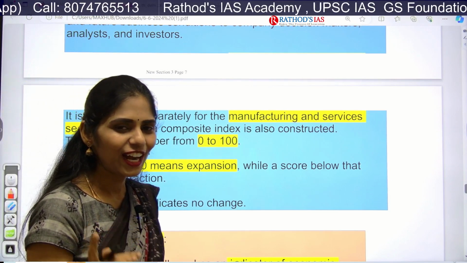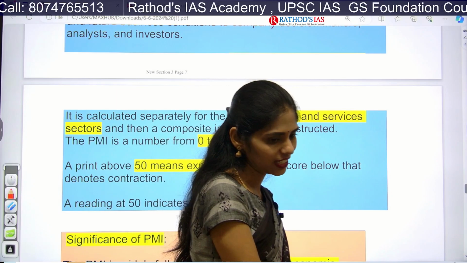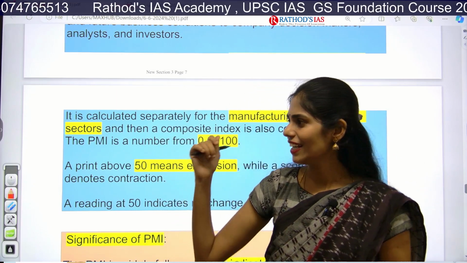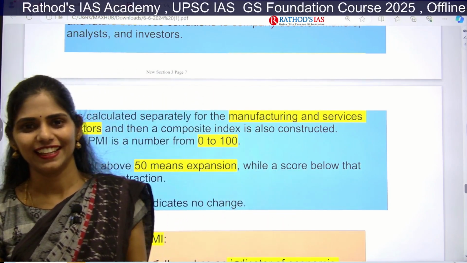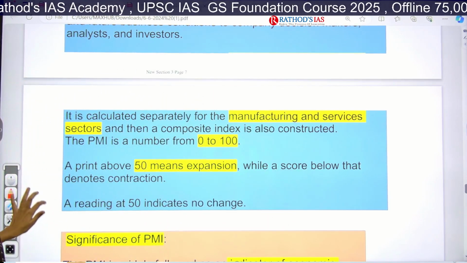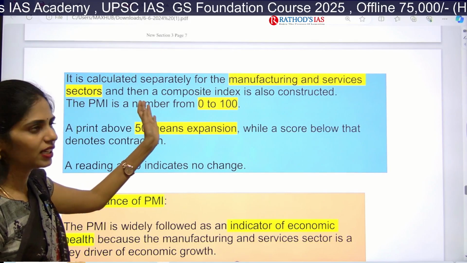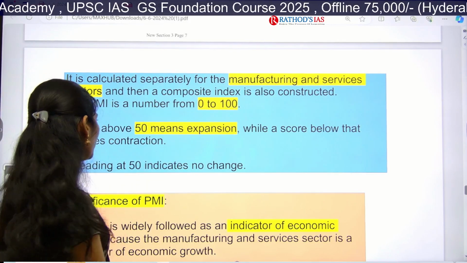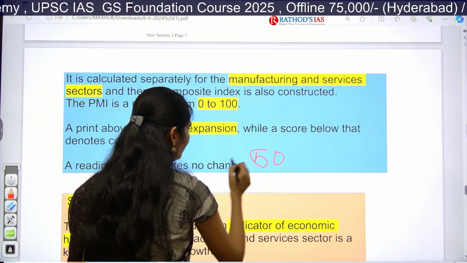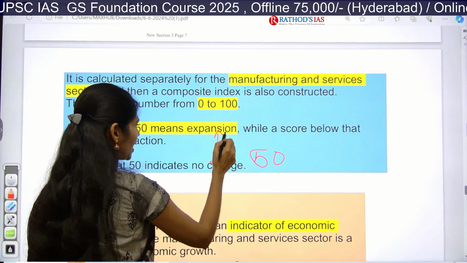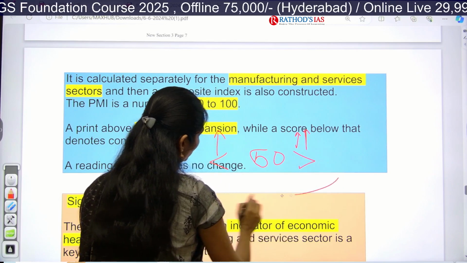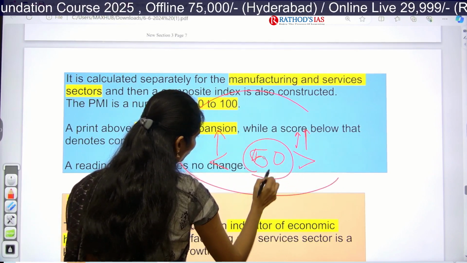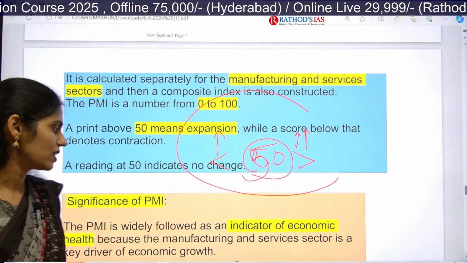manufacturing sector and service sector. Now it is talking about the manufacturing sector. After 2 to 3 days, this article will again reflect the PMI of the service sector for sure. Normally the number will be 0 to 100, and we take 50 as the standard. If it is less than 50, there is contraction or decreasing of the economy. If it is more than 50, we can say expansion. And if it is 50, there is no change. So that is the thing.